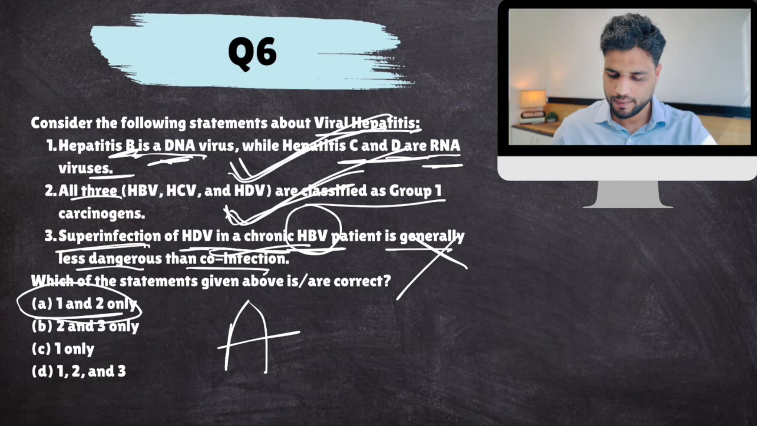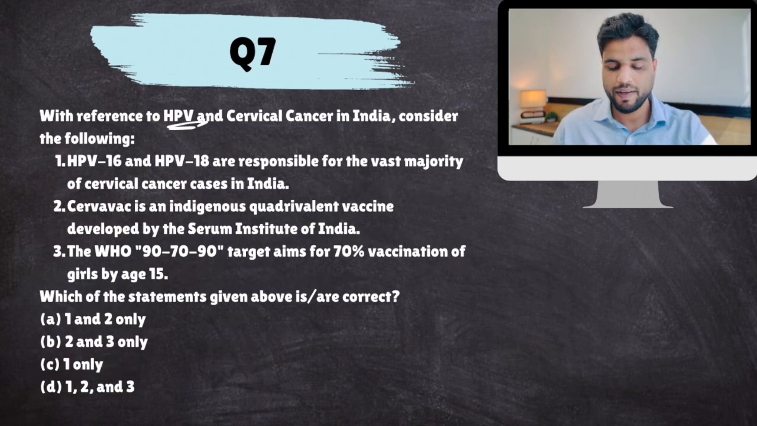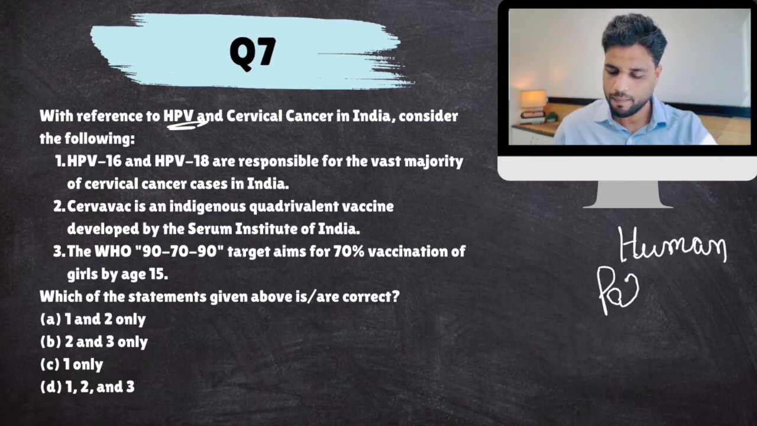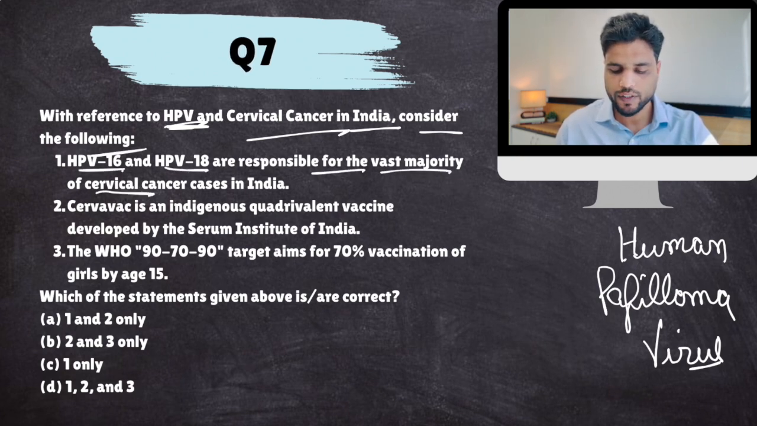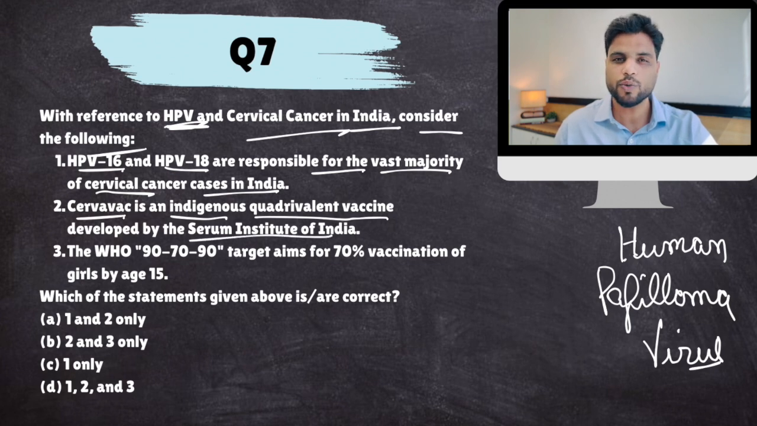Right? Next. With reference to HPV, HPV stands for human papilloma virus. Okay. HPV and cervical cancer in India, consider the following. HPV 16 and 18 are responsible for the vast majority of cervical cancer cases in India. Cervavac is an indigenous quadrivalent vaccine developed by Serum Institute of India. WHO's 90-70-90 strategy target aims for 70% vaccination of girls by the age of 15.